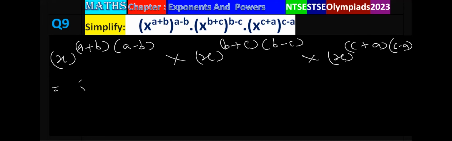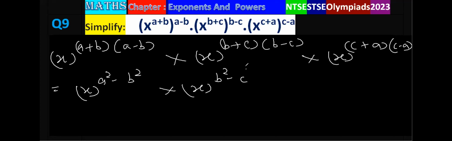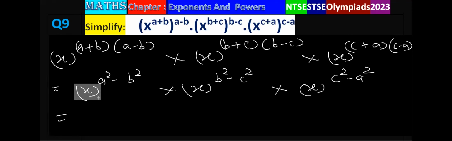A plus b into a minus b, that is a square minus b square. B plus c into b minus c, that is b square minus c square. And c plus a into c minus a, that is c square minus a square. We already have seen if the base is same, see here, the base is x here, the base is x here, and the base is x here. Then put the same base and add the powers.